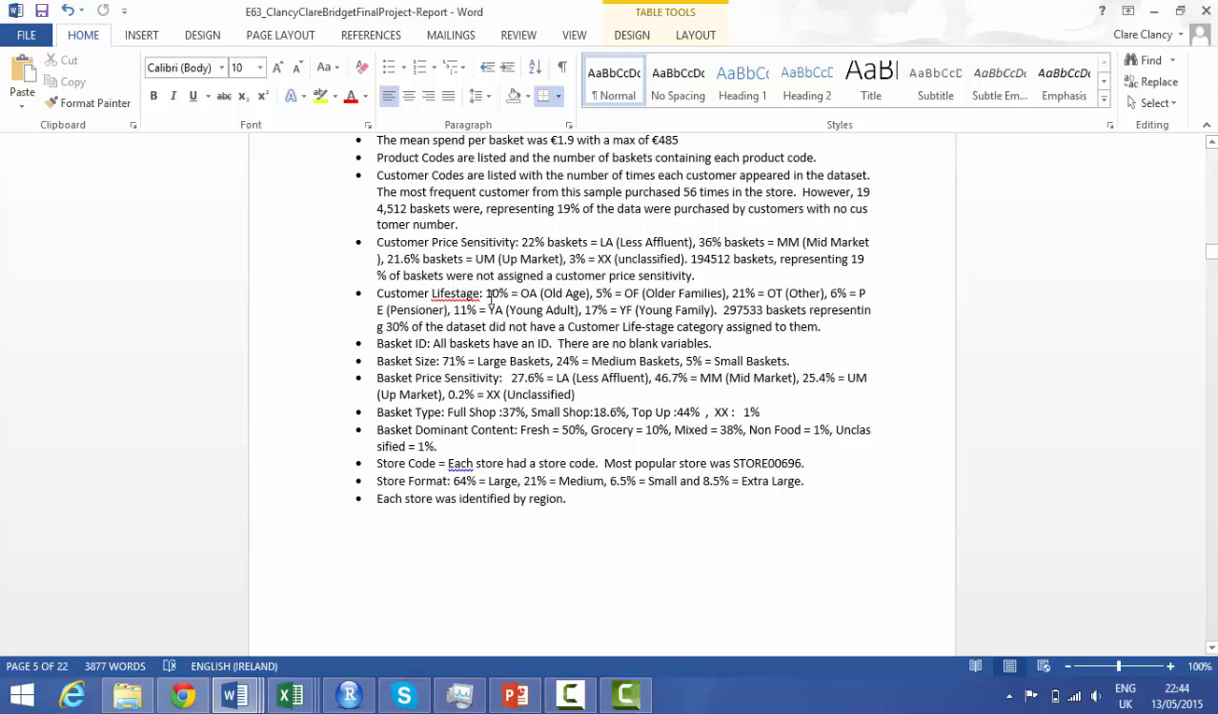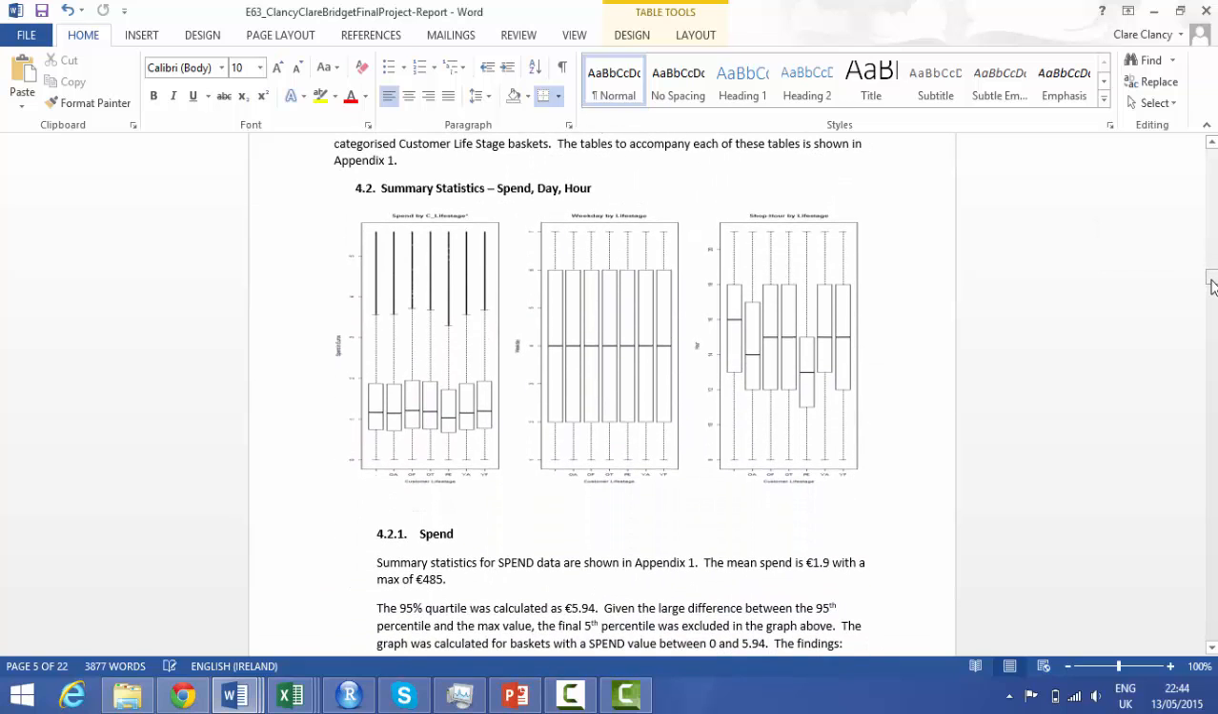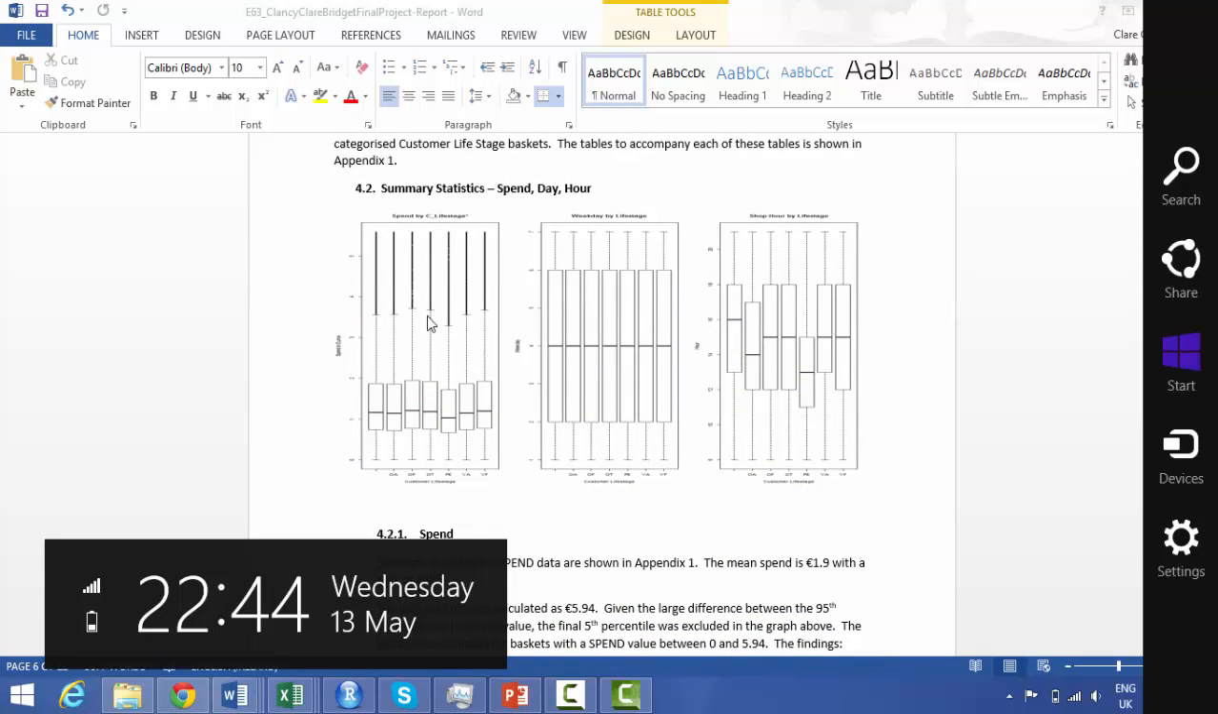Equally, customer life cycle: 10% is old age, 5% older family, 21% other, 6% pensioner, 11% young adult, and 17% young family. And again, almost 30% of the customer life stage data were not categorized. We can come down here and look at some of the summary statistics: spend, day and hour.